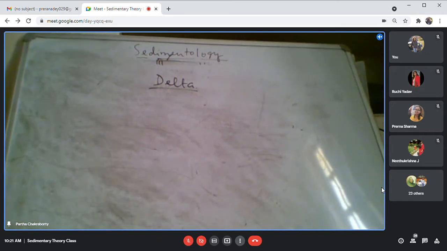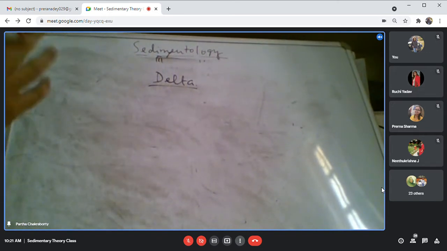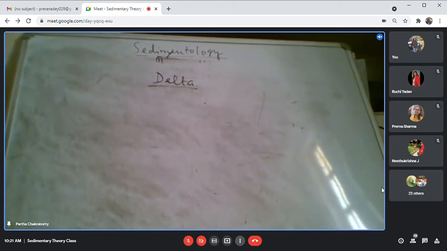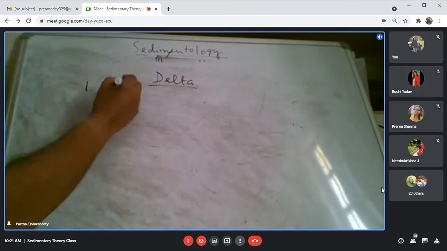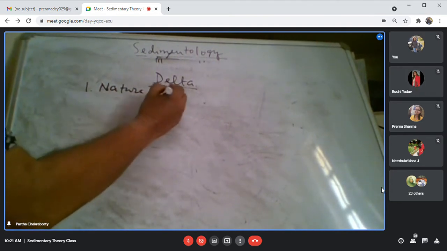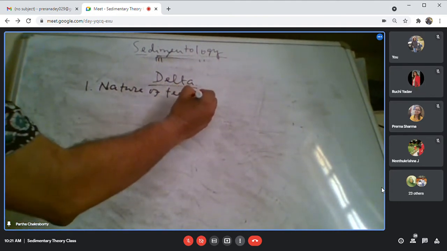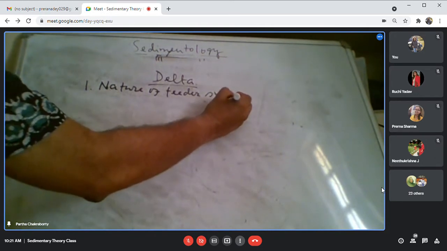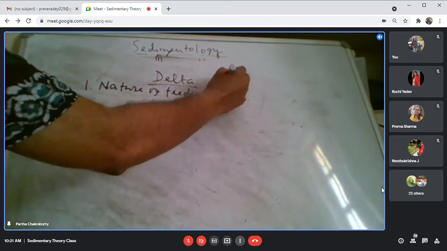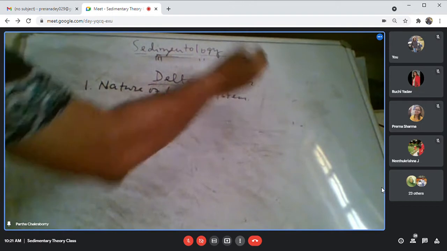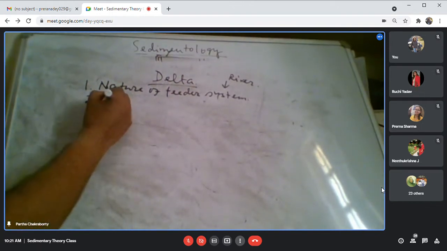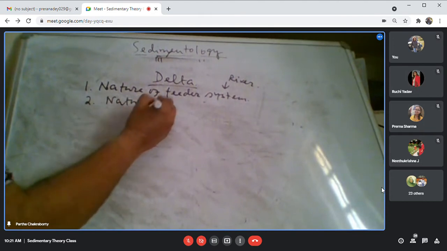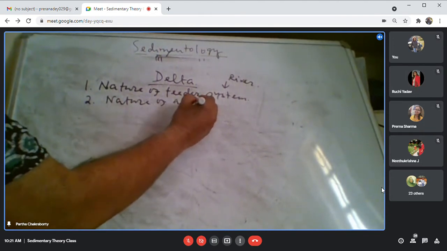Delta growth is essentially dependent on two units. One is the nature of the feeder system. What is the feeder system? That is the river. It is feeding the delta. And number two, the nature of the accommodating basin.